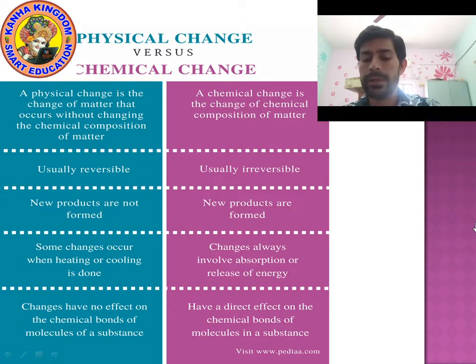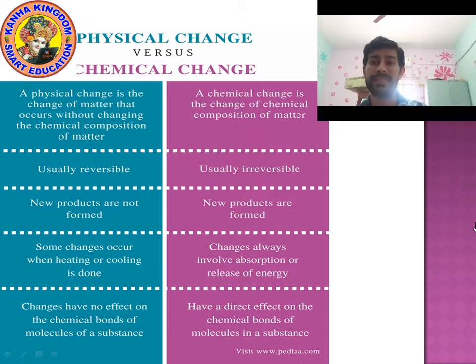Okay. Chemical changes usually reversible? Sorry, chemical changes are irreversible, means they are not reversible. For example, when we burn the wood, it changes into ash. Is it possible for ash to change again into wood? No, it's not possible. We cannot make wood again. Ash cannot be converted into wood.